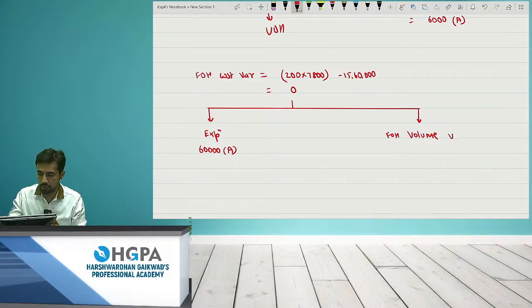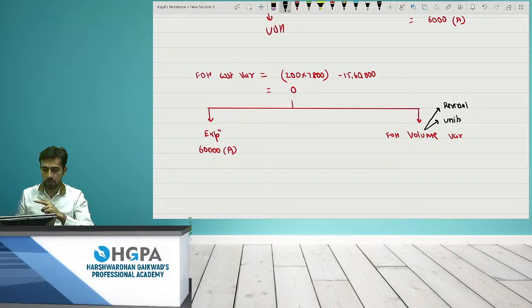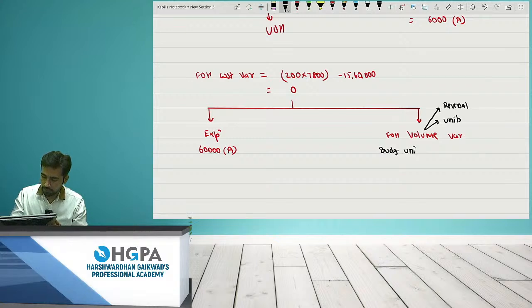This thing is for sure. But how to calculate the volume? I have told you to take the difference of units, and I have told you that the game gets reversed over here. Reverse hoga, right? Okay, the volume is difference of units. So the formula is budgeted units minus actual units into recovery rate per unit.